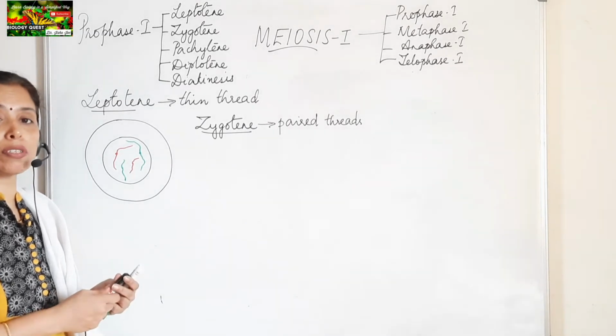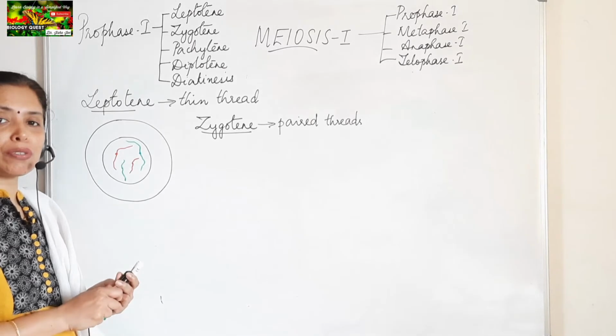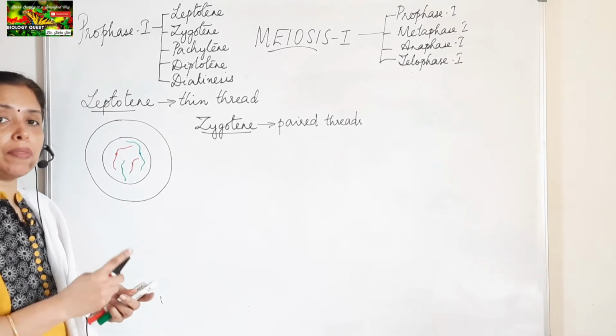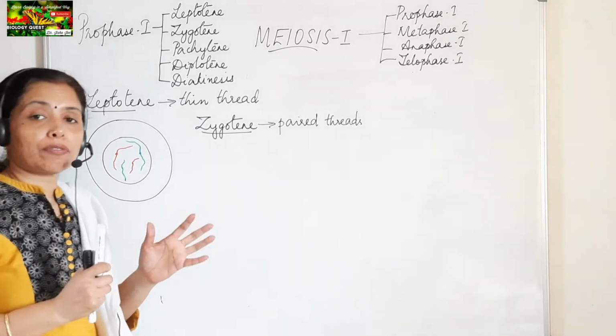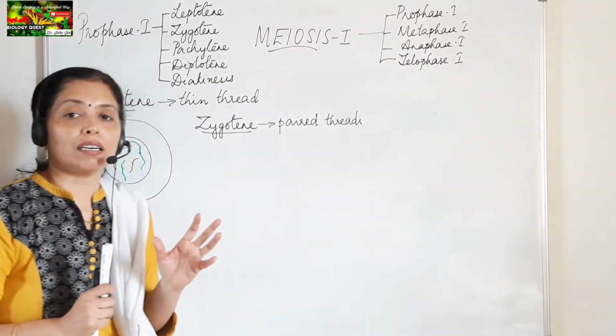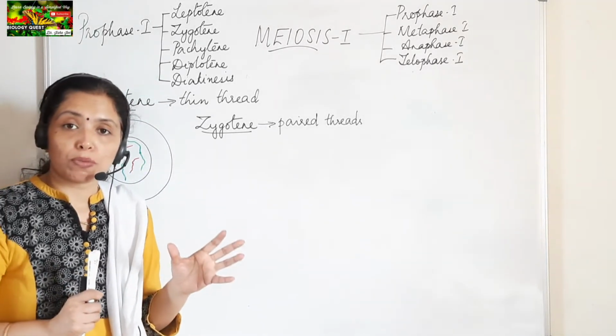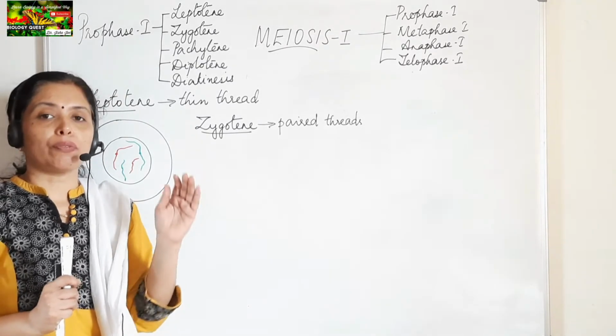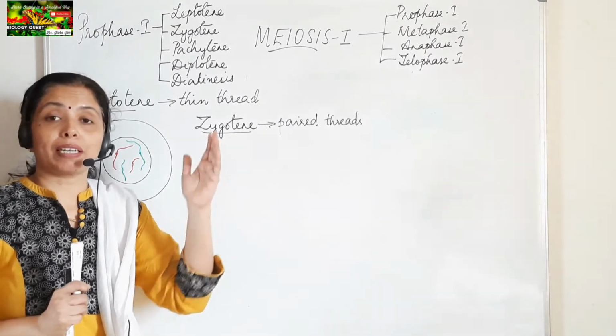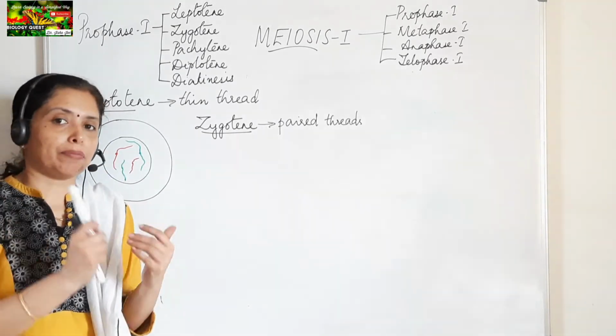What are homologous chromosomes? Homologous chromosomes are chromosomes coming from the parents. The peculiarity of these chromosomes is that a pair of homologous chromosomes will be similar in size and shape, and one will be coming from the father and the other from the mother.